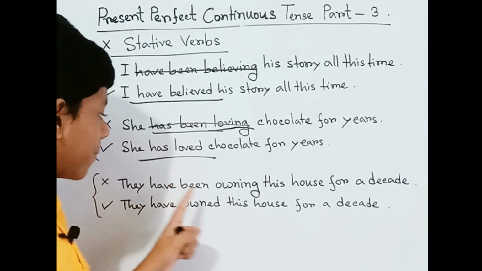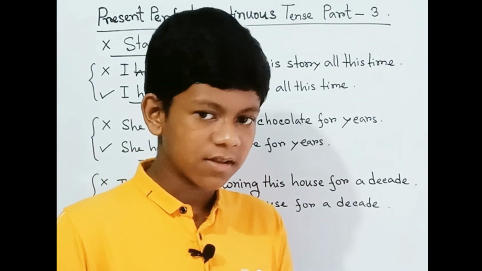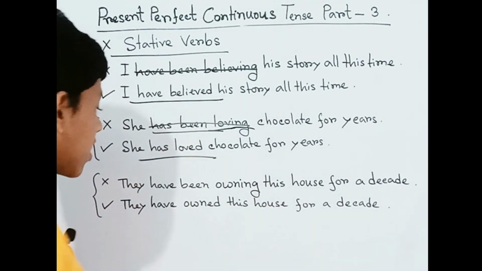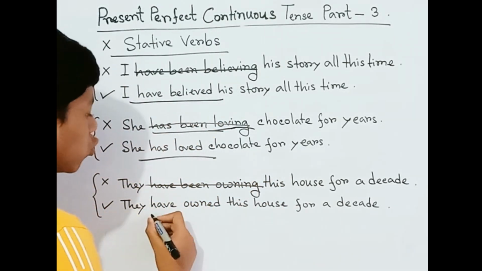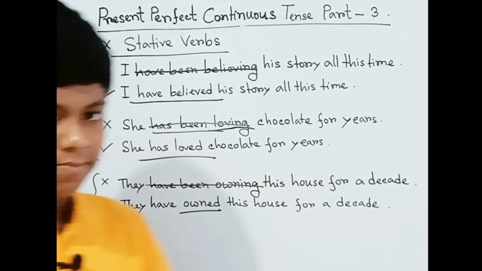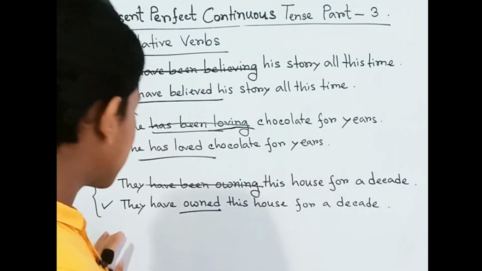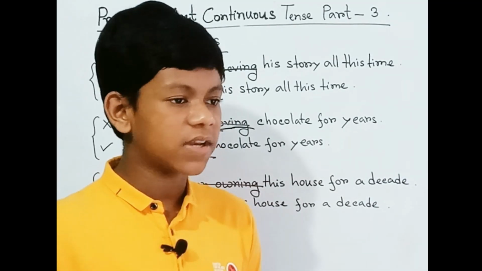Next, "They have been owning this house for a decade." What can we say instead? We can say, "They have owned," because owning something is a possession. "They have owned this house for a decade."